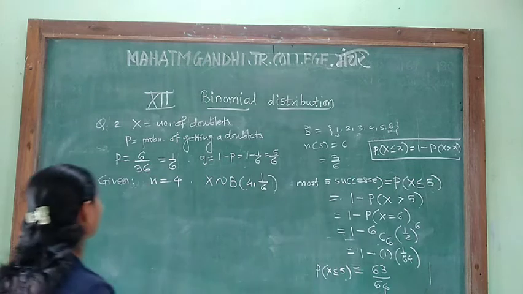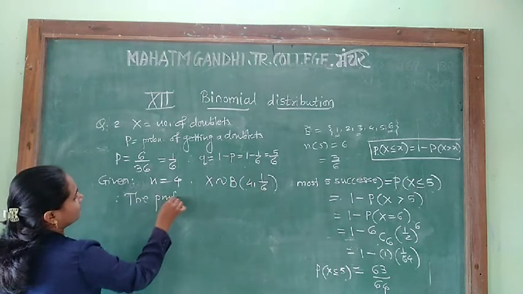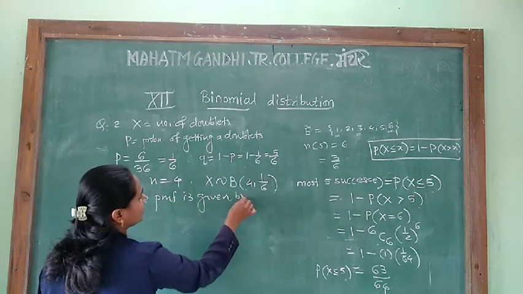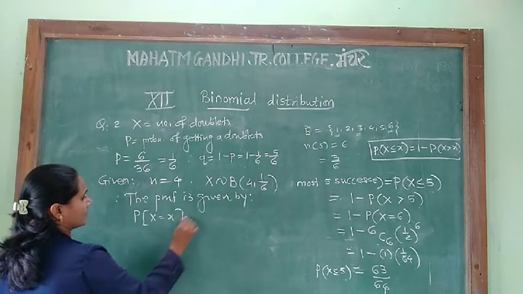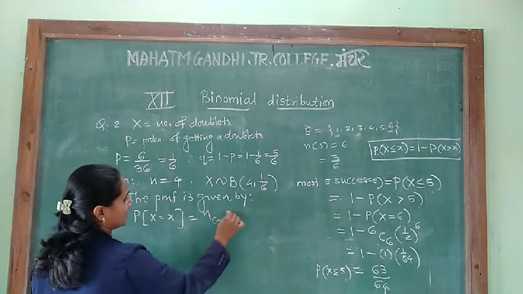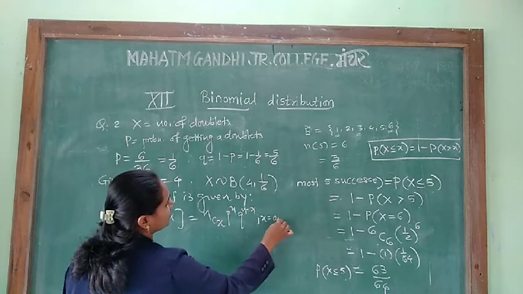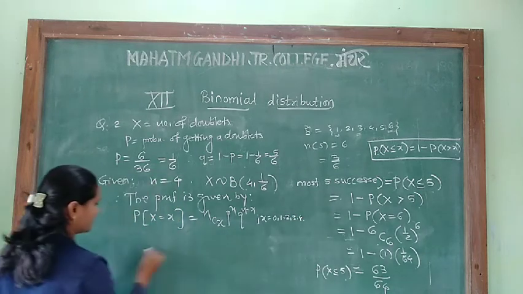First write the PMF. The PMF is given by, what is the formula? P of x is equal to n combination x, p raised to x, q raised to n minus x, for x equal to 0, 1, 2, 3 and 4, and equal to 0 otherwise.